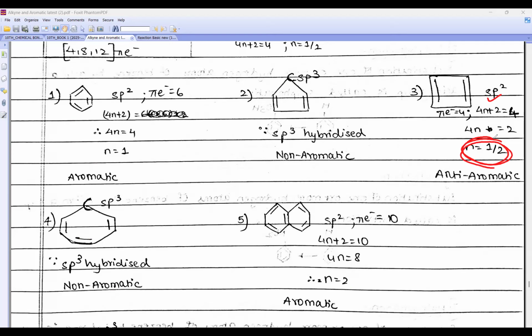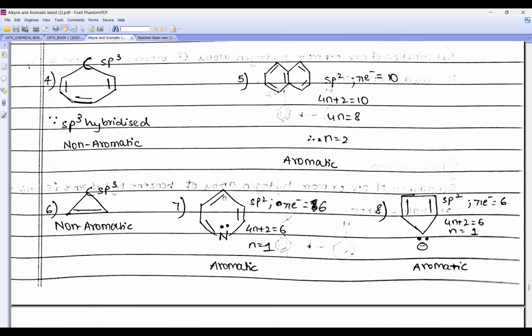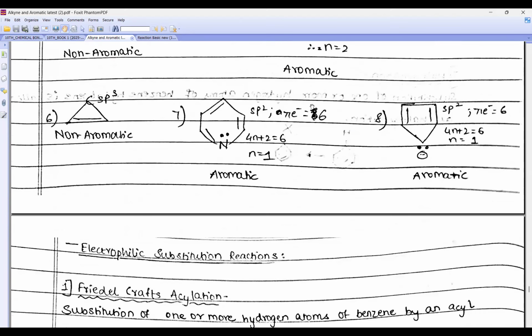What was the value of n, beta? Whole number or fraction? Fraction, na? Yeah. So anti-aromatic. Clear? Okay. So now, all this structure we have done, beta.